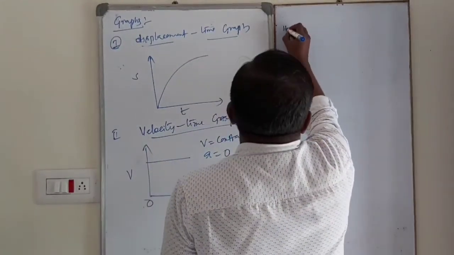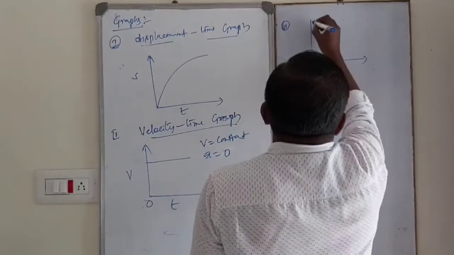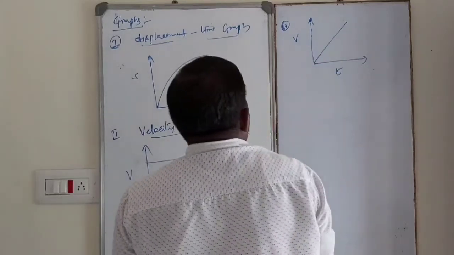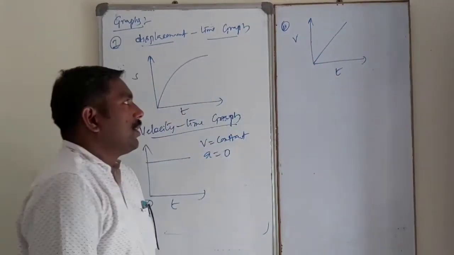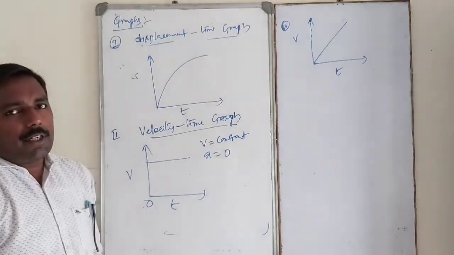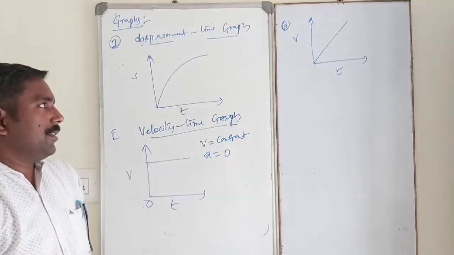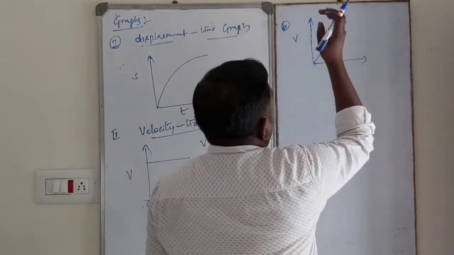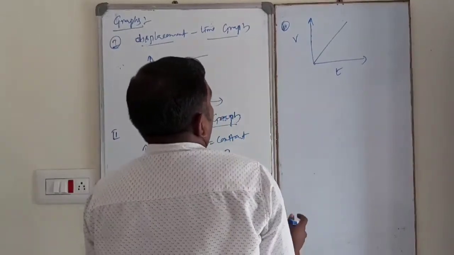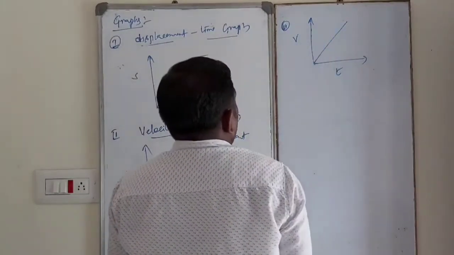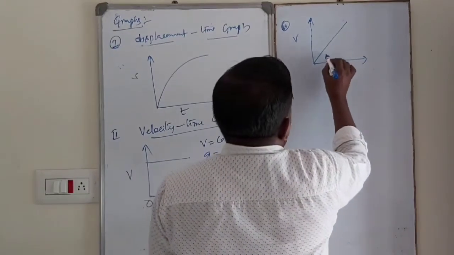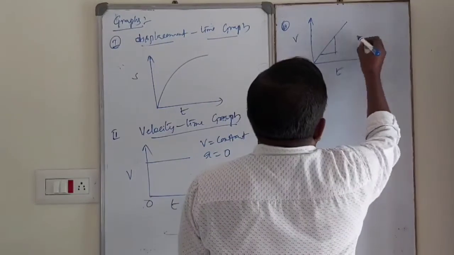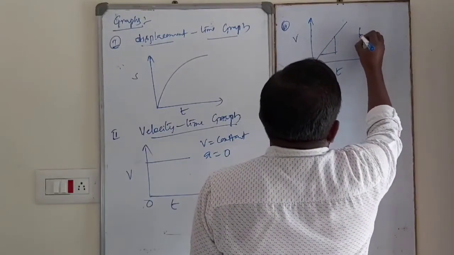And another graph like this, velocity versus time. A body initially at 0 velocity, then moving with increasing velocity, that is constant acceleration. In this case, acceleration will be constant. Okay, so slope indicates what? Slope indicates acceleration. Of course, same.